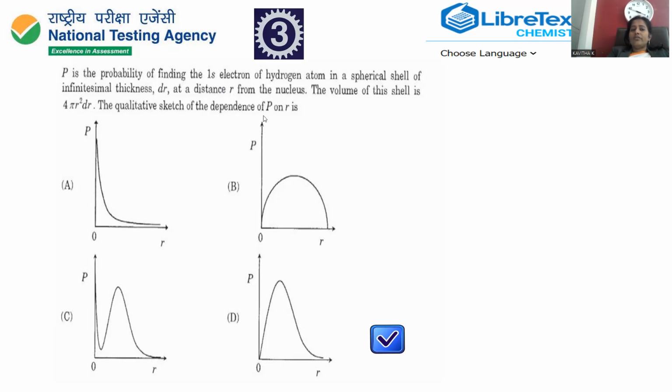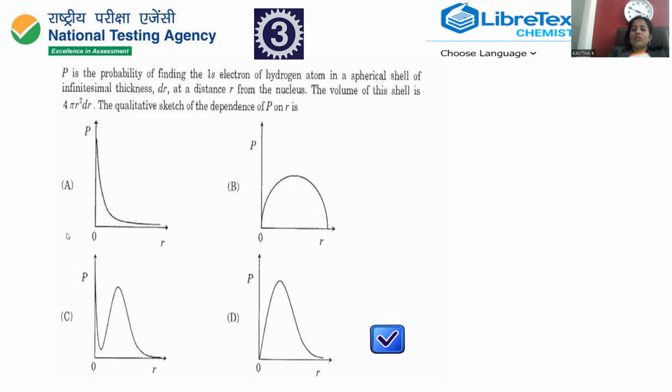The qualitative sketch of the dependence of P on r is asked. P is nothing but the probability of finding the 1s electron, in a spherical shell. So P is the probability of finding the 1s electron, taken on the y coordinate, and r is the radius, taken on the x coordinate. In the case of the 1s electron of a hydrogen atom, the 1s orbital is known to be spherical in shape, whose infinitesimal thickness is denoted with dr.